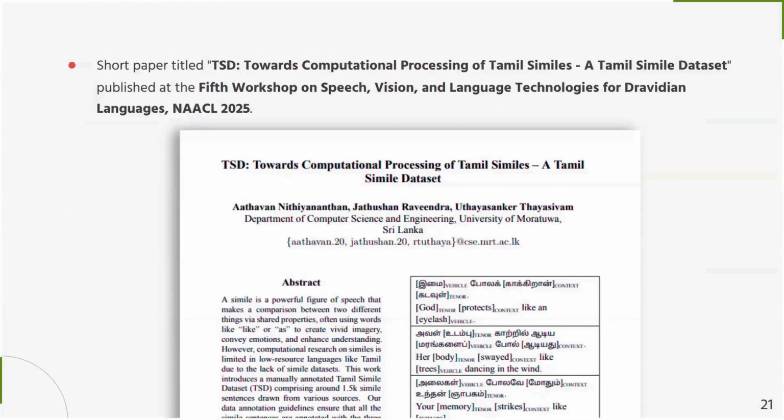Our short paper titled "TST: Towards Computational Processing of Tamil Similes, a Tamil simile dataset" was published at the 5th Workshop on Speech, Vision, and Language Technologies for Dravidian Languages, NAACL 2025.